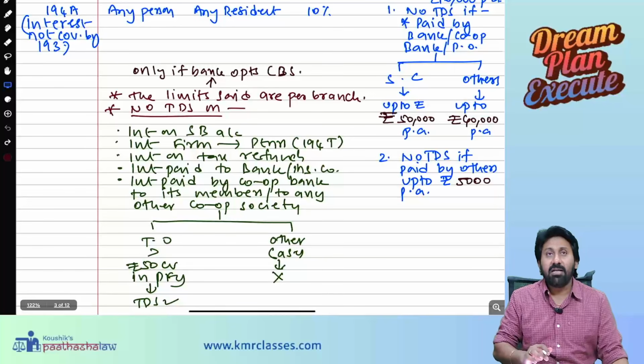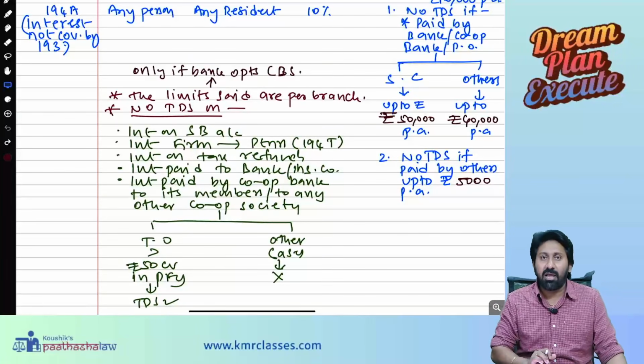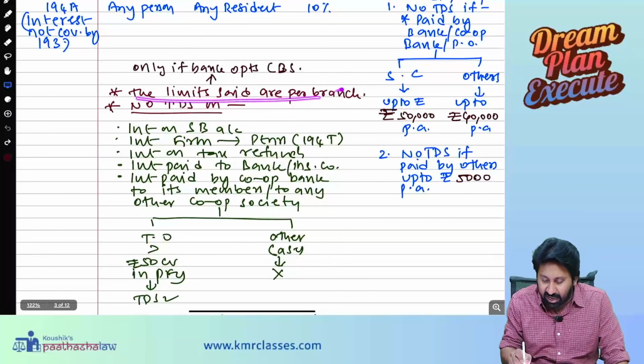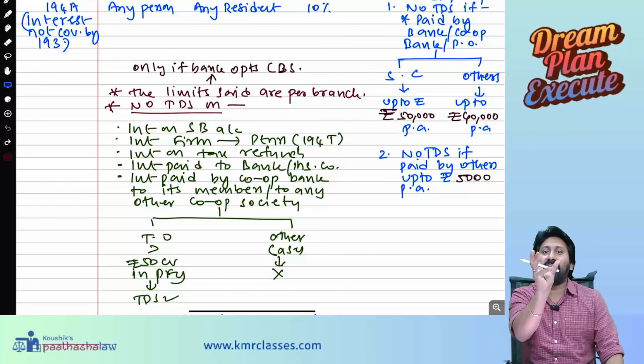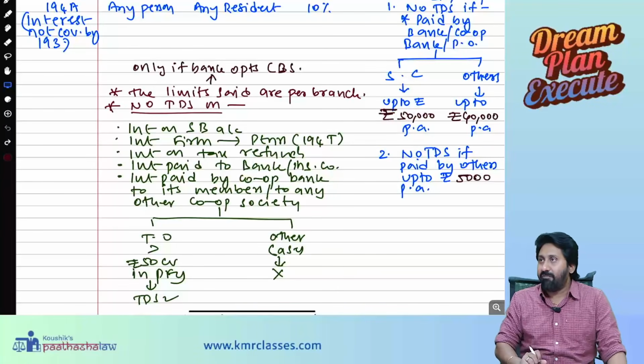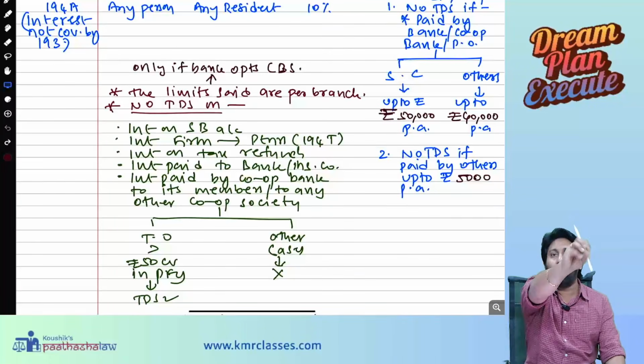Okay, next. Sir, I have bank accounts in multiple branches. I need to calculate per branch. See, the limits are per branch. Total aggregate of all the branches you need to consider. For example, I have deposits in the Visakhapatnam branch, Chennai branch, Bengaluru branch.